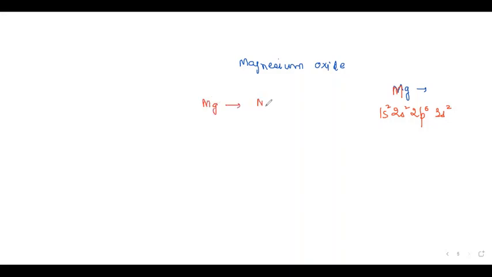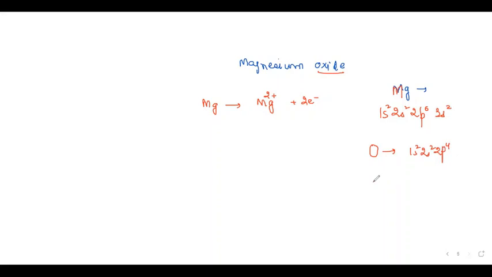And so what will be the charge after losing 2 electrons? +2. And then +2 E minus. What is oxide? So oxygen, it will gain 2 electrons. Atomic number of oxygen is 16. That is atomic mass. Sorry, atomic mass. What is it? 1, 2, 3, 4, 5, 6, 7, 8. So it is 1s2, 2s2, 2p4.